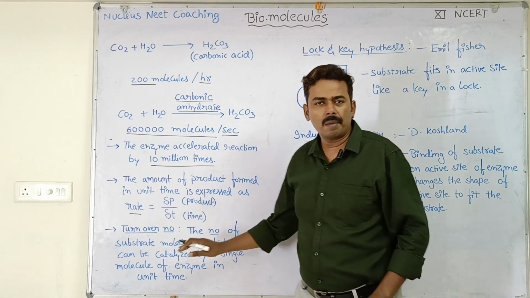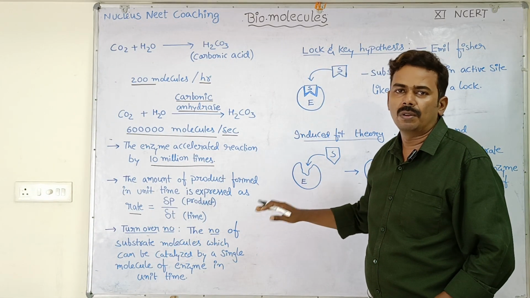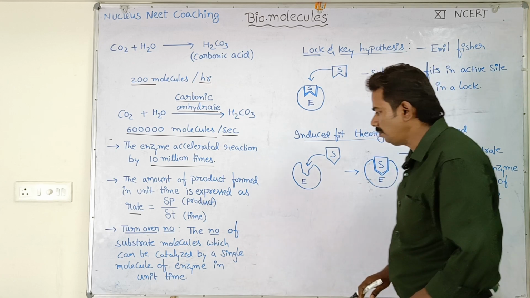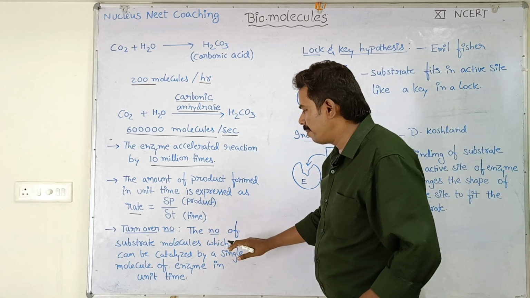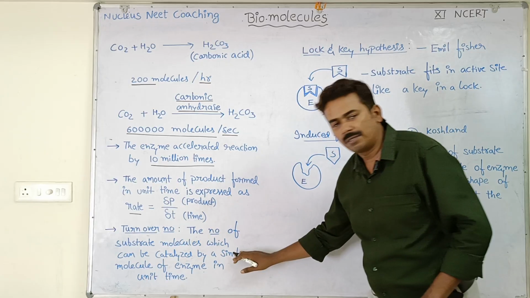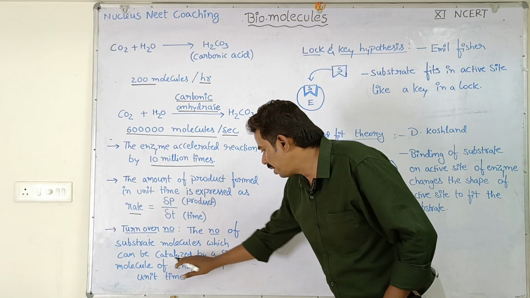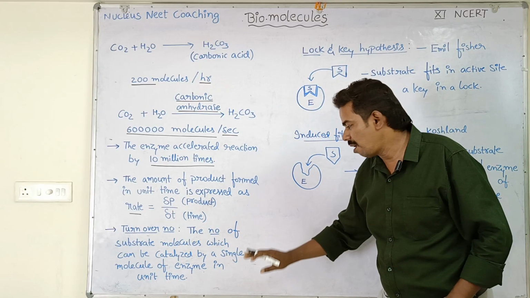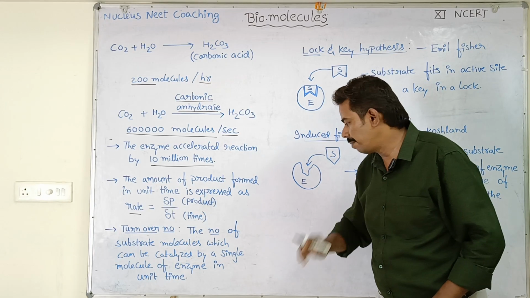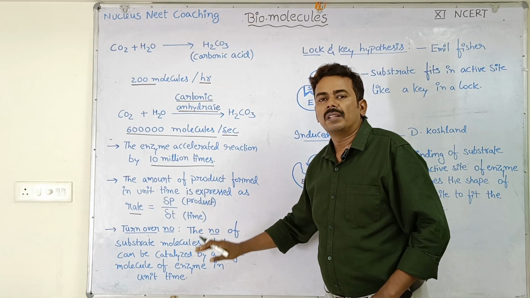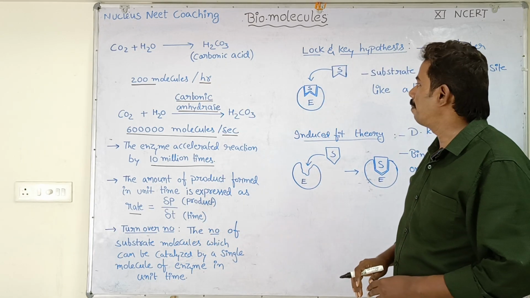So this turnover number can change from enzyme to enzyme. Once again, turnover number means the number of substrate molecules which can be catalyzed by a single molecule of enzyme, only one enzyme, in unit time. That is called as turnover number.